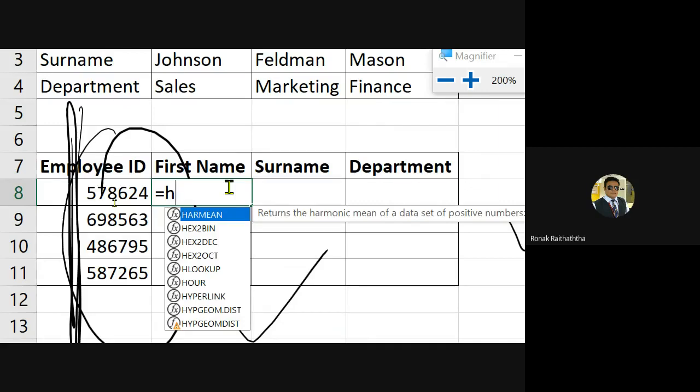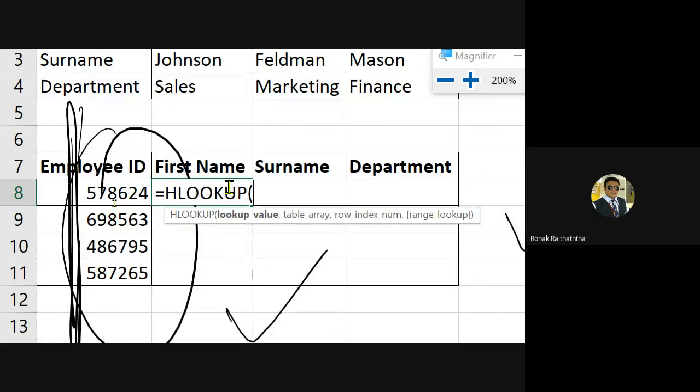H stands for the horizontal. H lookup, opening the bracket. First of all, you have the lookup value. So the lookup value in the secondary data you would be selecting, not in the primary. So I am selecting this A8. That's gonna be my lookup value. पंडित जी, but अपने खुद के घर में आए हैं वो वाले. Comma. Table array is going to be the master data.